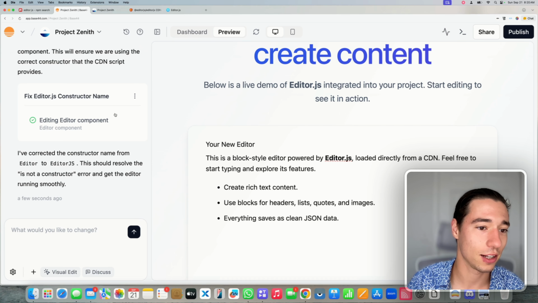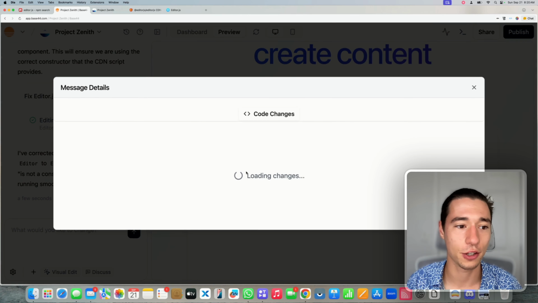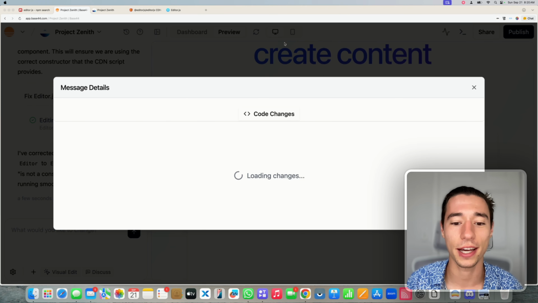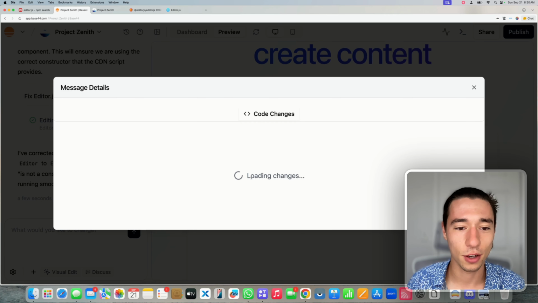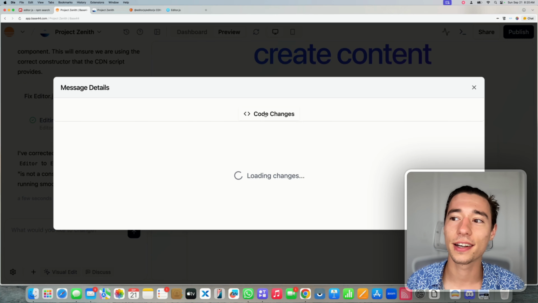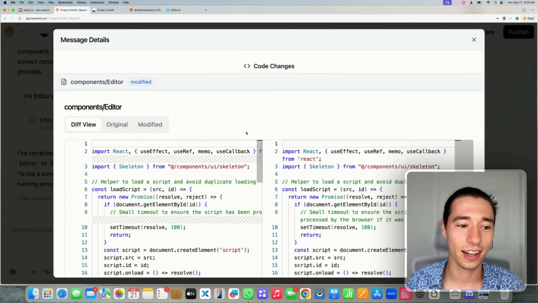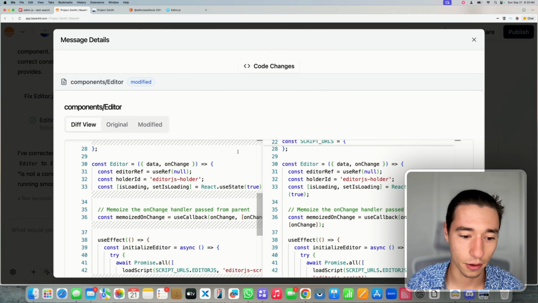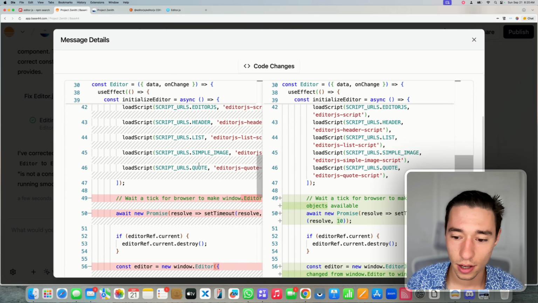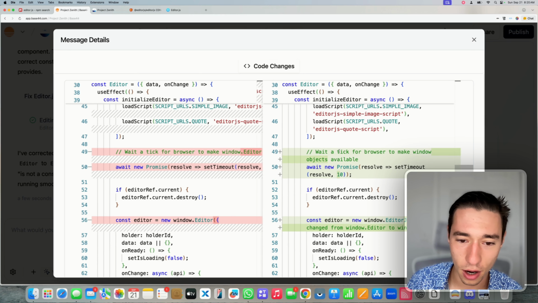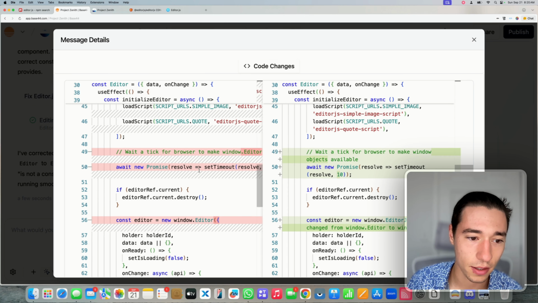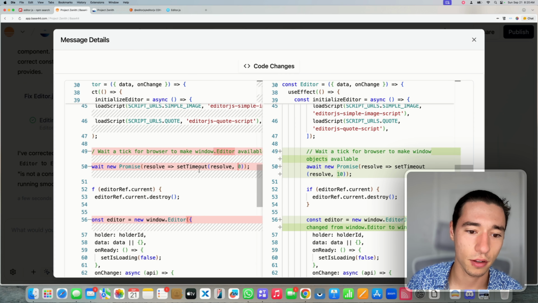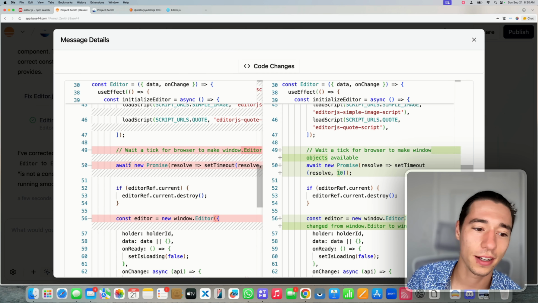Now, I'm myself curious. Can we look at the code? Yeah, view changes. Let's see what it actually fixed because I'm curious to look into that. It's loading the changes. It takes a little bit. Okay. Let's see what's happening here. What did change? Okay. New promise. It resolves a promise. Wait a tick for the browser to make. Okay. So this is okay.